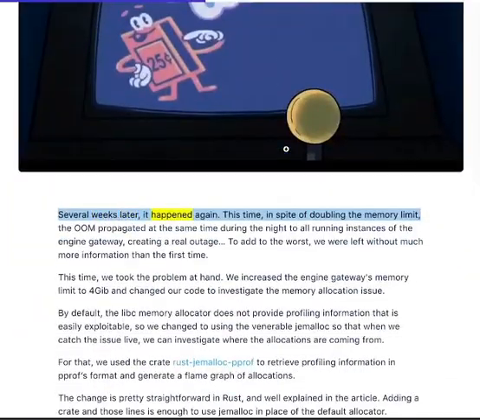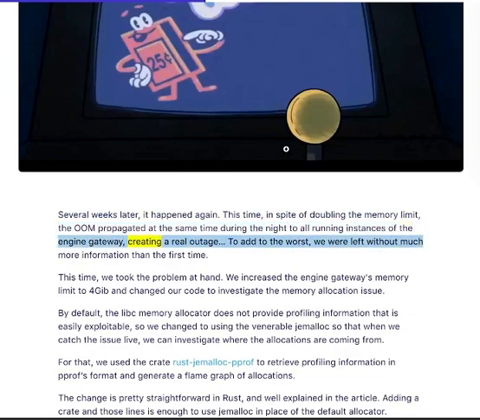Several weeks later, it happened again. This time, in spite of doubling the memory limit, the crash propagated at the same time during the night to all running instances of the Engine Gateway, creating a real outage. To add to the worst, we were left without much more information than the first time. This time, we took the problem in hand. We increased the Engine Gateway's memory limit to 4 GB and changed our code to investigate the memory allocation issue.